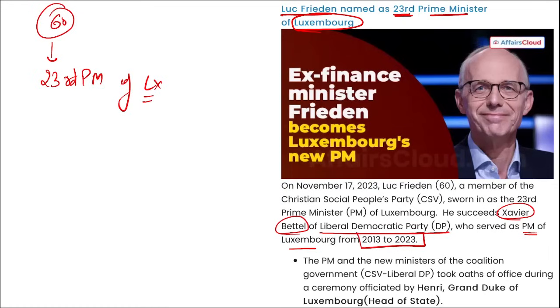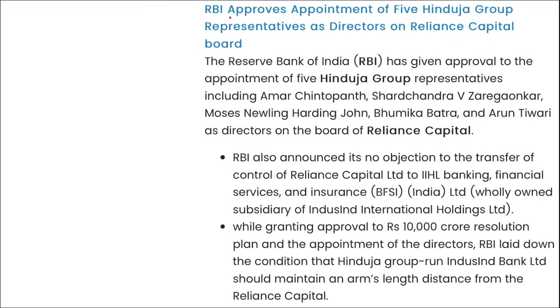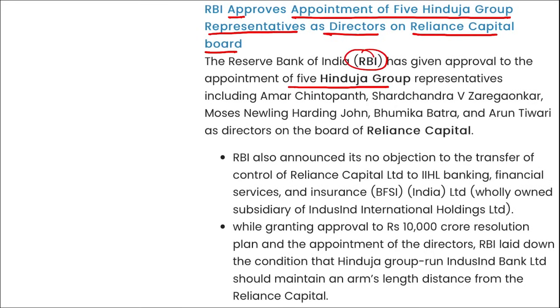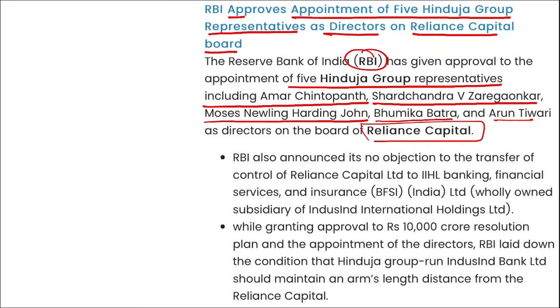Right? Next is RBI has approved the appointment of 5 Hinduja Group representatives as directors on Reliance Capital Board. I repeat, RBI has given the approval to the appointment of 5 Hinduja Group representatives, including Amar Chintopant, Sharda Chandra V. Zaregonkar, Muse Nelling Harding John, Bhumika Batra and Arun Tiwari as the directors of the board of Reliance Capital. So these are the 5 individuals who have been appointed as the directors on Reliance Capital Board, and they are members of Hinduja Group. Right? Mark this directly.